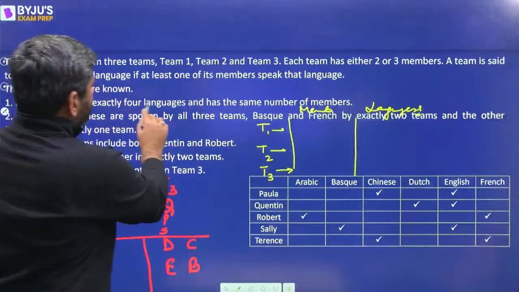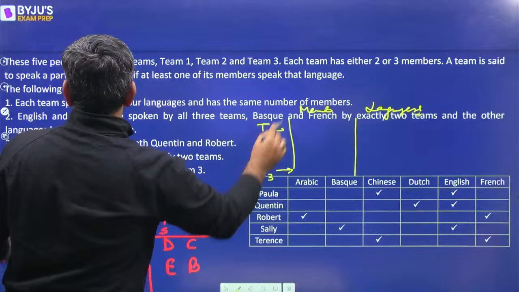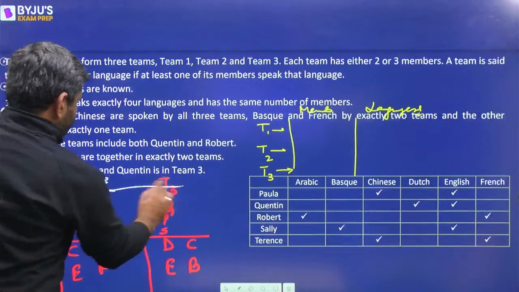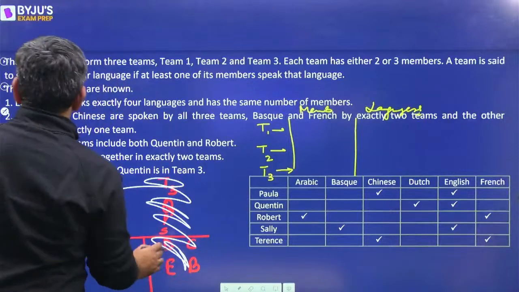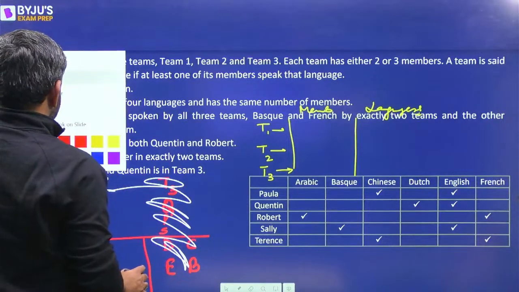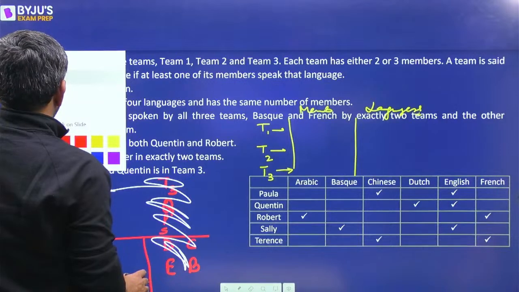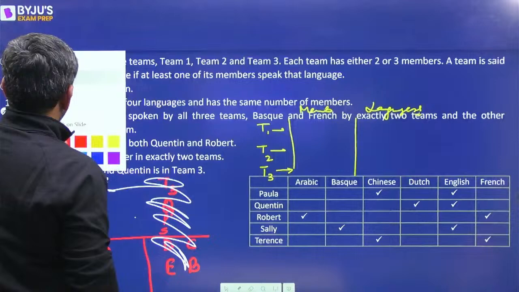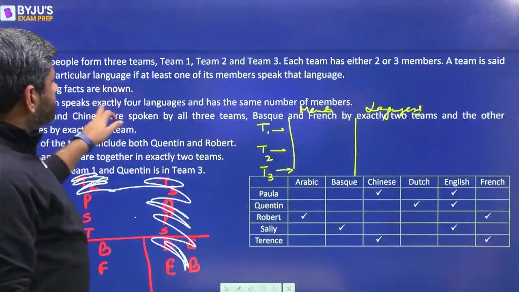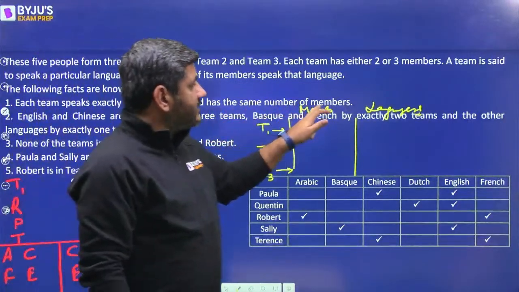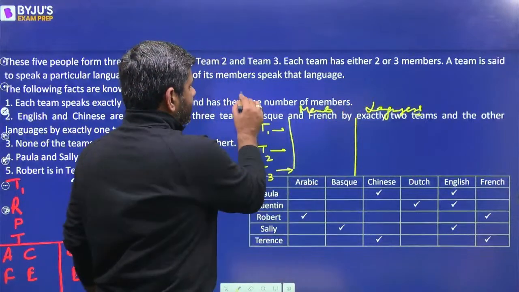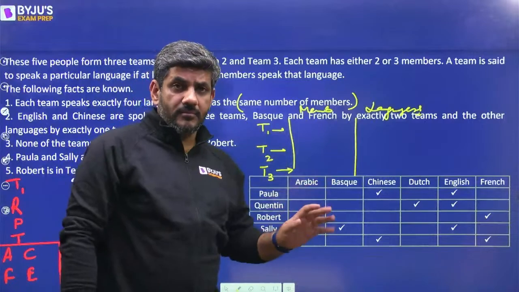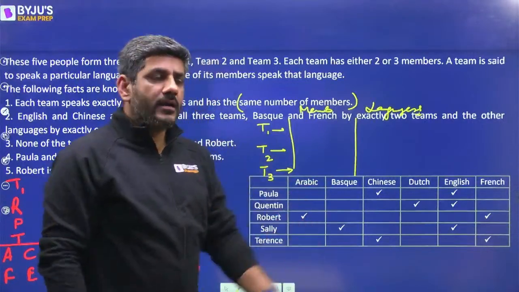Each team speaks exactly 4 languages and has the same number of members. I'll just erase it from all of this. It's not getting erased, I think. Okay, never mind. Each team speaks exactly 4 languages and has the same number of members. So this is the important information over here, that each team has the same number of members. So either it will be 2 or it will be 3.